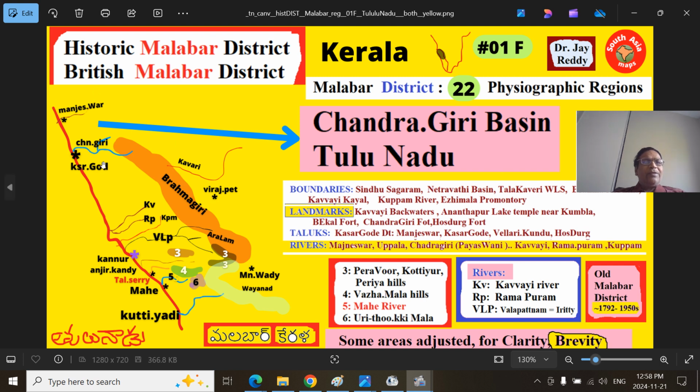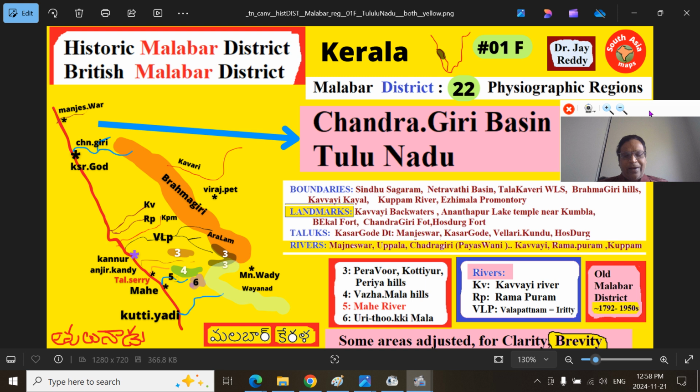This is the region we are talking about. After this brief description, I will take you through a series of maps and try to impress upon you so that you can understand this region much better.